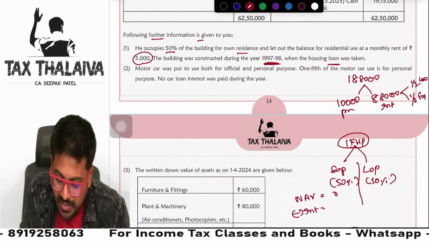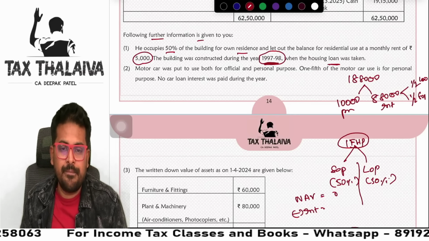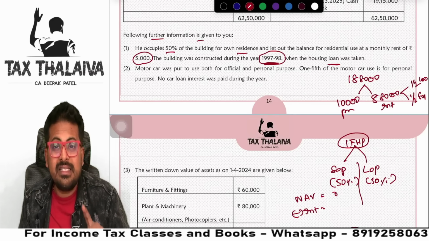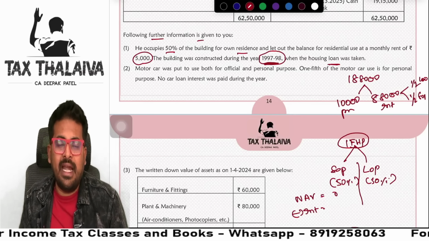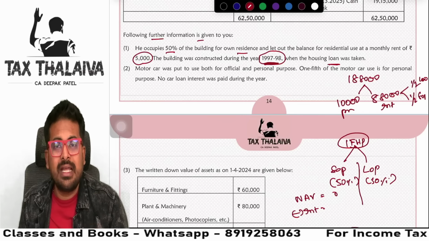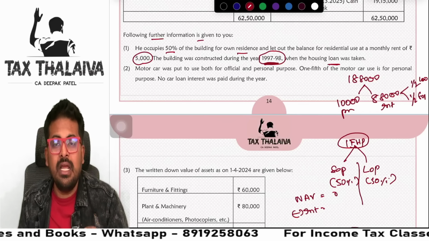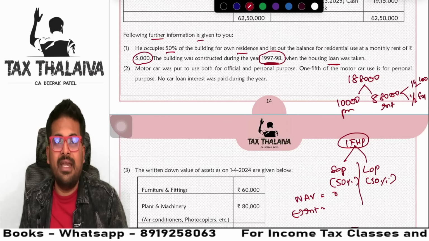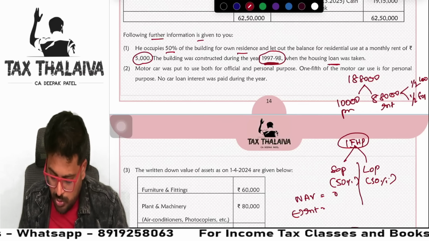Correct? Now, look at the year 97-98. 97-98 means before 1/4/1999. Now recall the income from house property provision. If you had constructed or purchased any property and took loan before 1/4/1999, maximum 30,000 only allowed.